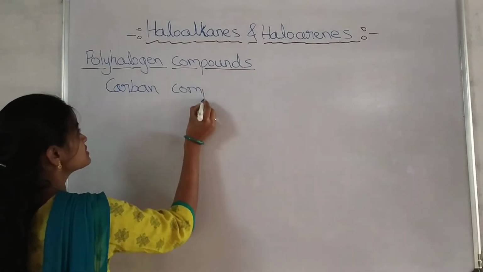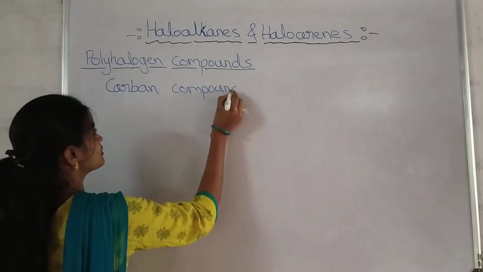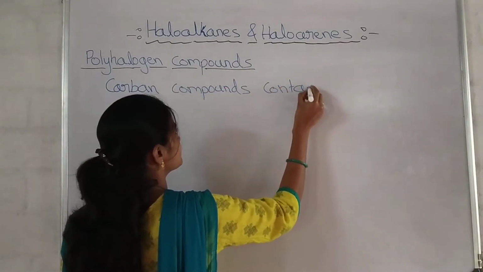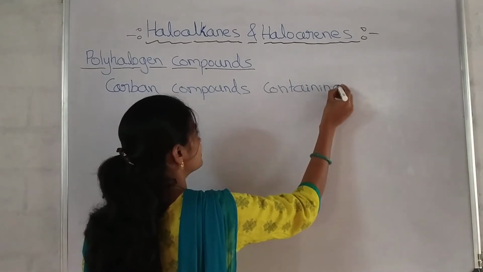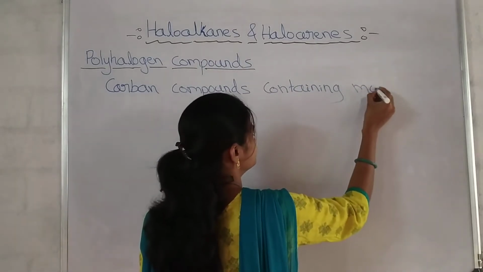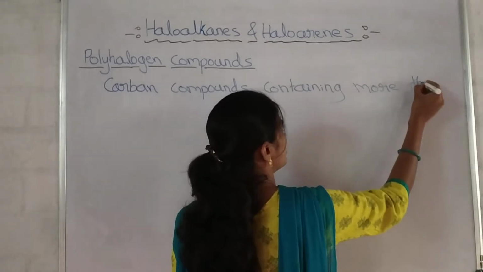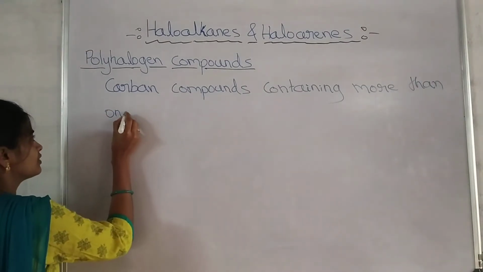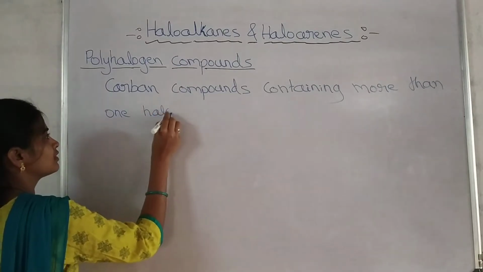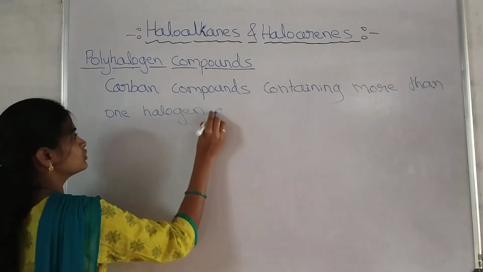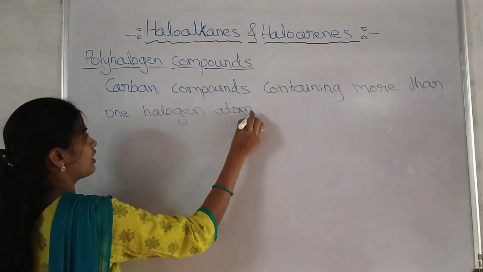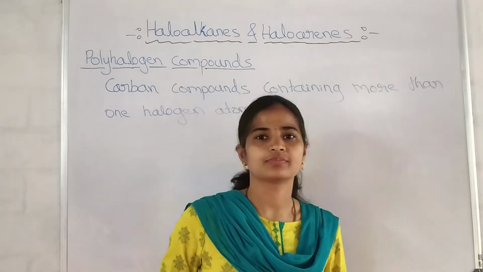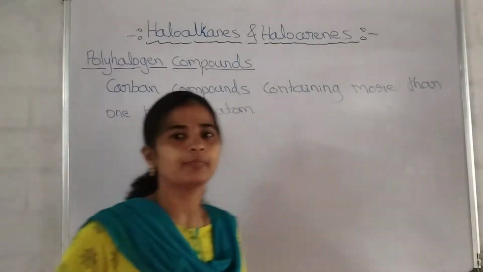Carbon compounds containing more than one halogen atom are called polyhalogen compounds.